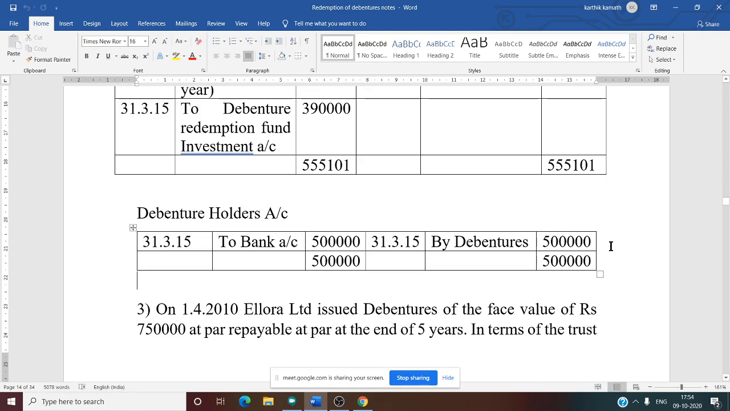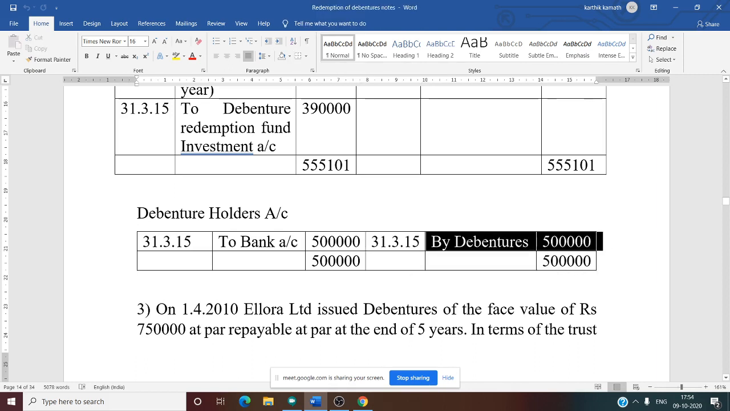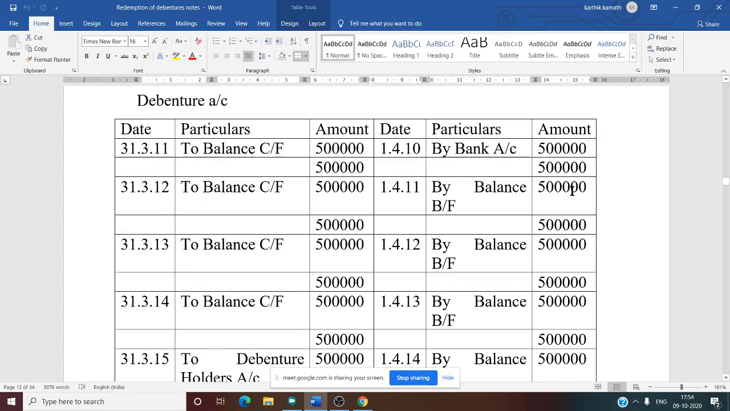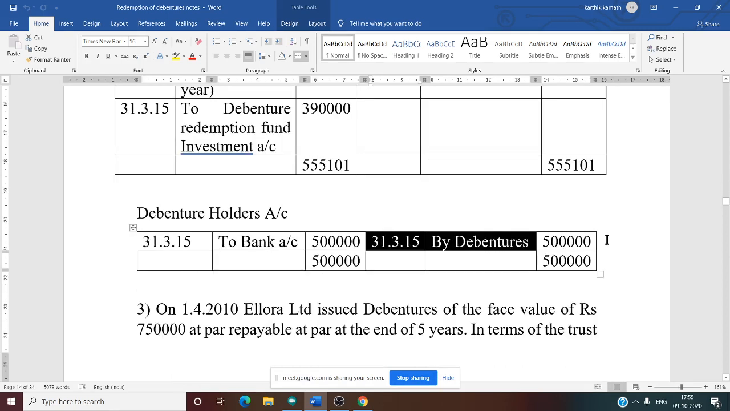So now we'll start from the credit side. 31/3/2015, debenture becomes due to the holder, by debenture account 5 lakh. Why have we written by debenture? See this. If you see the first account, you will come to know. The first account is the debenture account. We have written 5 lakh to debenture holder in the debenture account. That is why it is a transfer entry in the fifth account. There we have written one information. That is why here, by debenture 5 lakh, transfer entry from the first account.